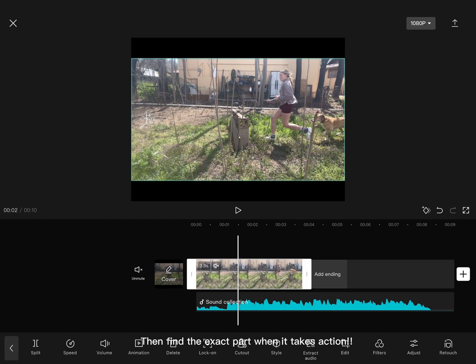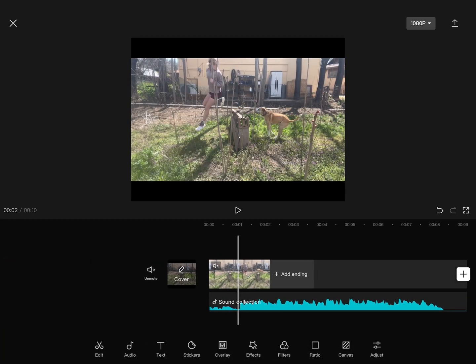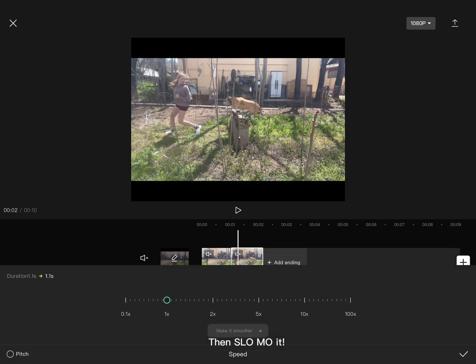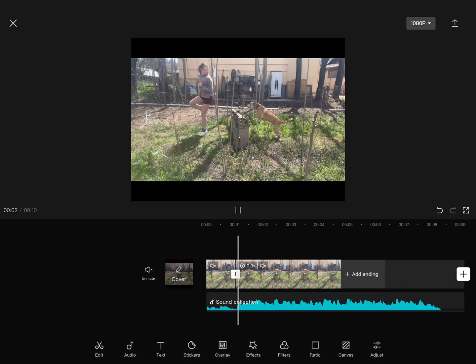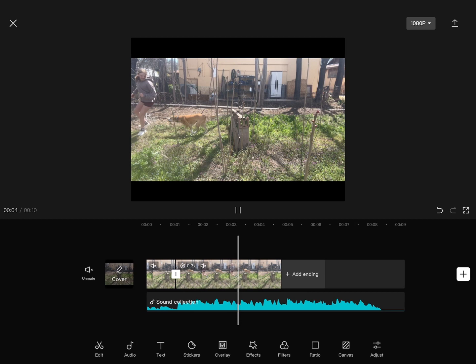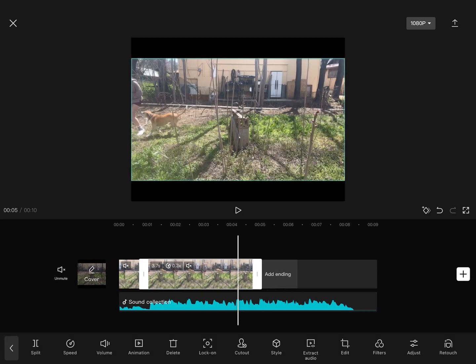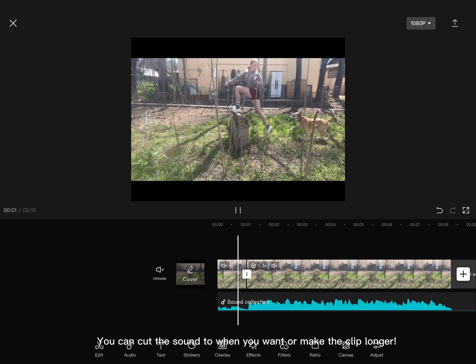Then find the exact part when it takes action. Then slow-mo it. You can cut the sound to when you want or make the clip longer.